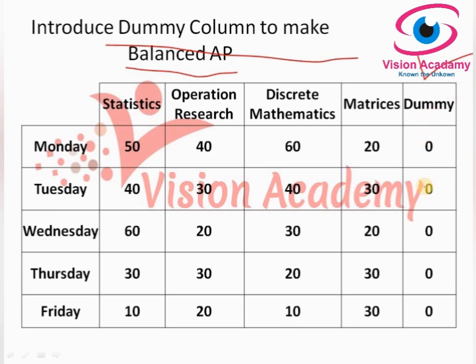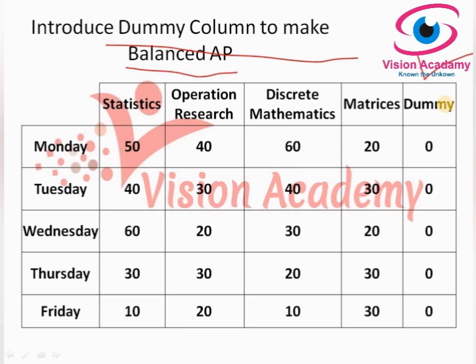For the dummy column, I have not given any values, I have just taken 0. Now the number of columns is equal to the number of rows: 5 days and 5 subjects. We added one more column so that the problem becomes a balanced assignment problem.